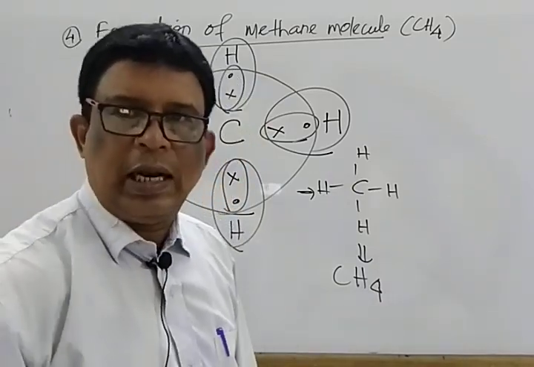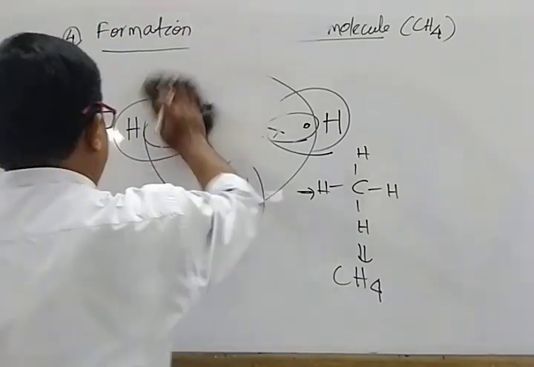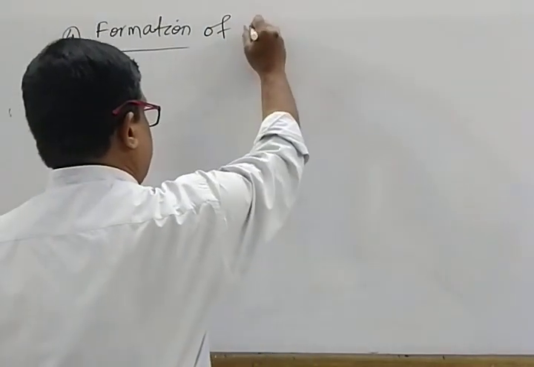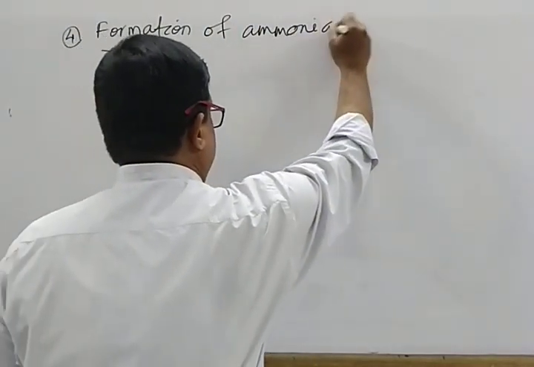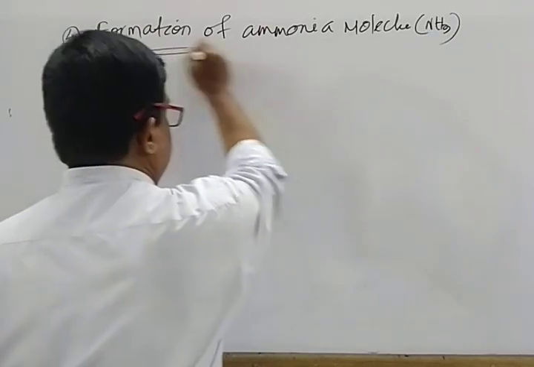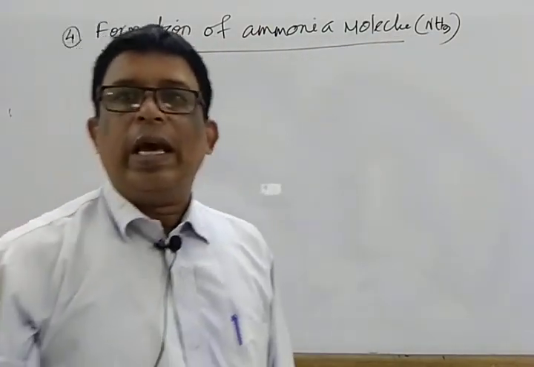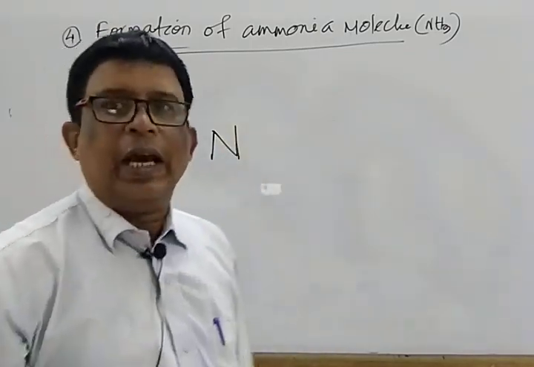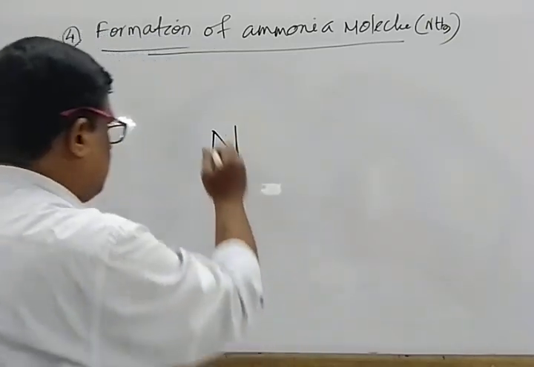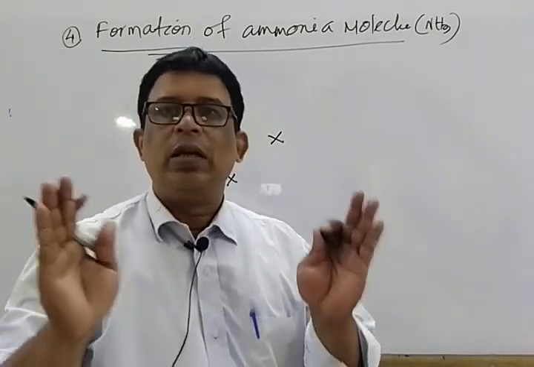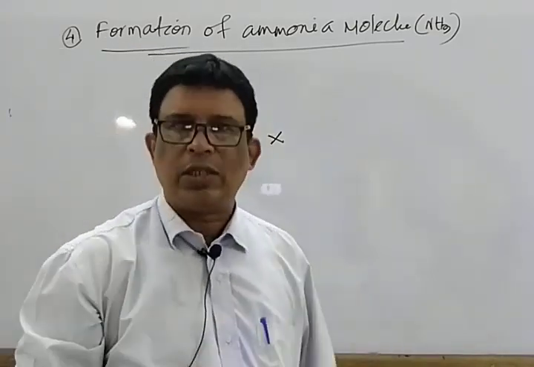Next we move to another example, the formation of the ammonia molecule. Symbol is NH3. Mark that. Here the central atom is nitrogen. Mark that. Atomic number 7. Electronic configuration 2, 5, so 1, 2, 3, 4, 5. That means it needs 3 electrons in order to possess the noble gas configuration.